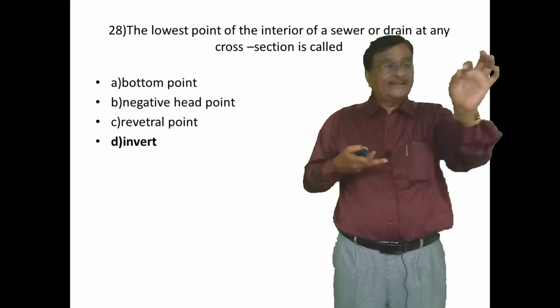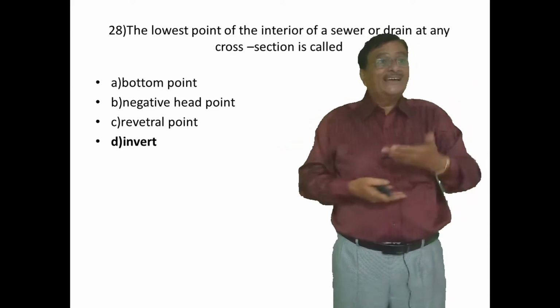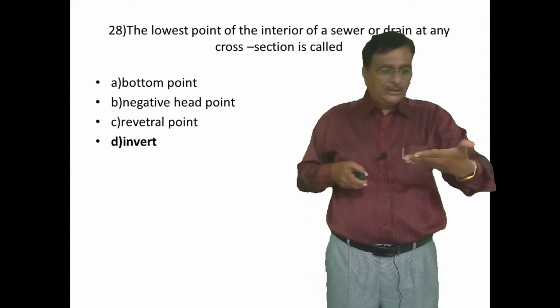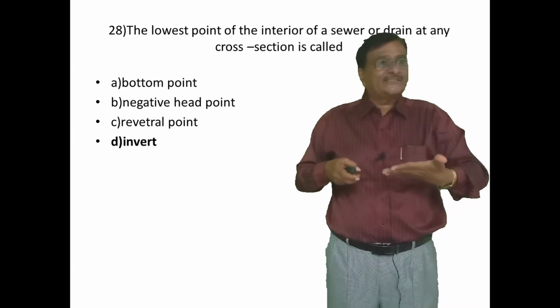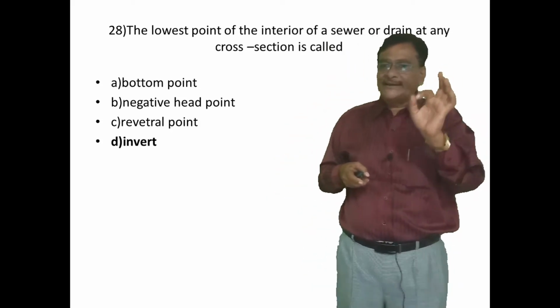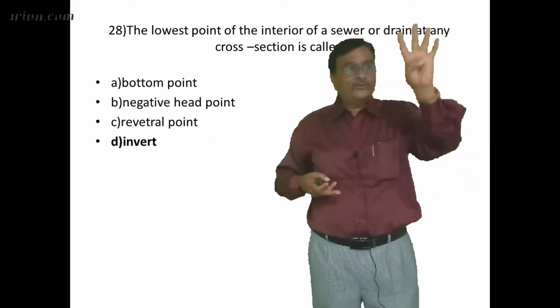A particular word is given for that thing. The bottom portion or the lowest point of the sewer or closed conduit, the bottom point of the cross section of the sewer, is known as. Read the question once again: the lowest point of the interior of the sewer or a drain at any cross section is called as, 4 answers are there.